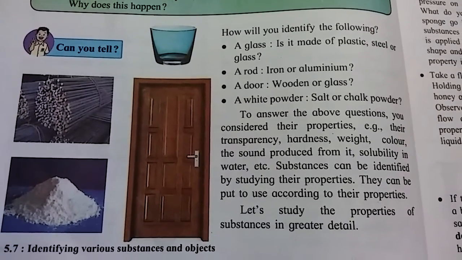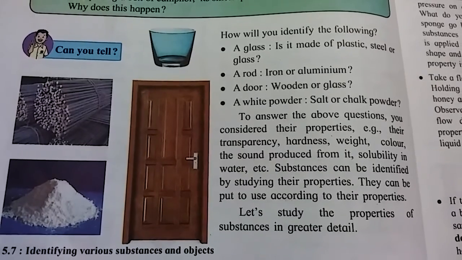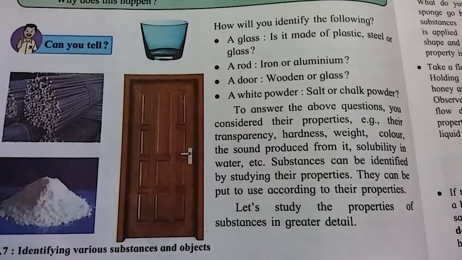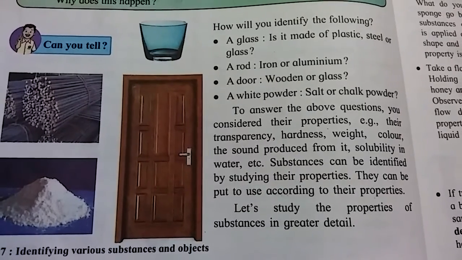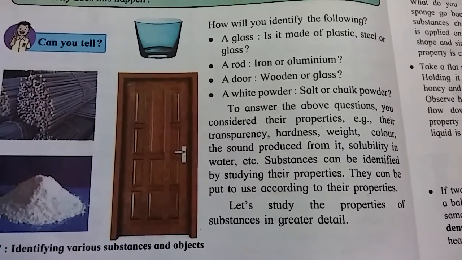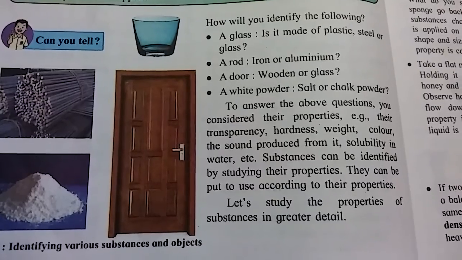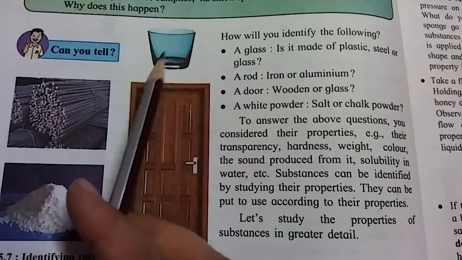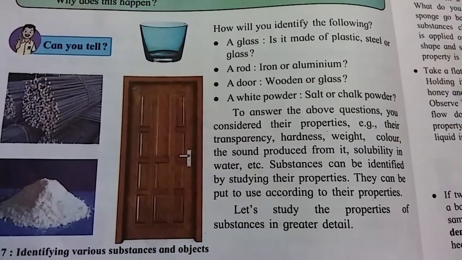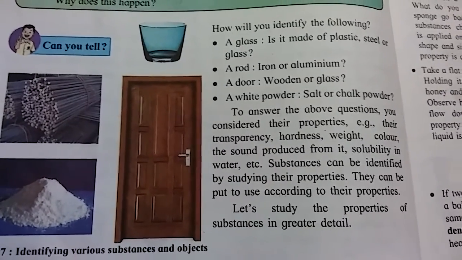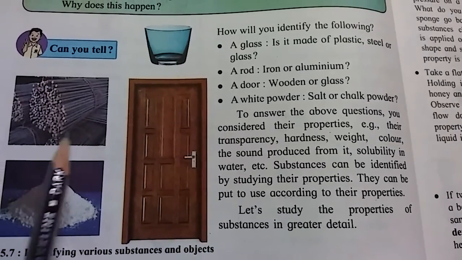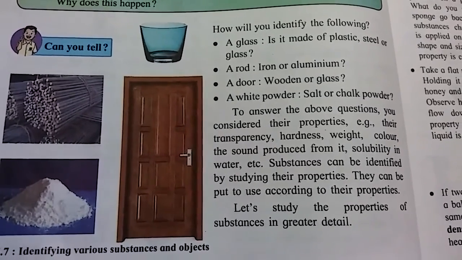A glass is transparent and brittle, that is, it breaks easily into small pieces when pressure is applied on it. Therefore, a glass is made from glass and not from plastic or steel. Next, about the rod. The rod shown in the given figure is made from iron.